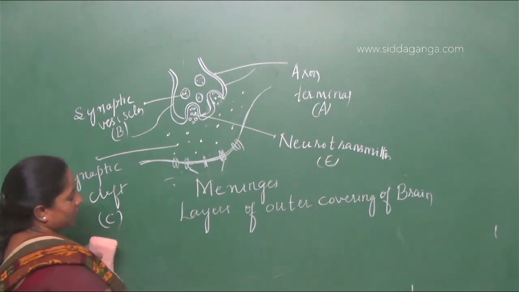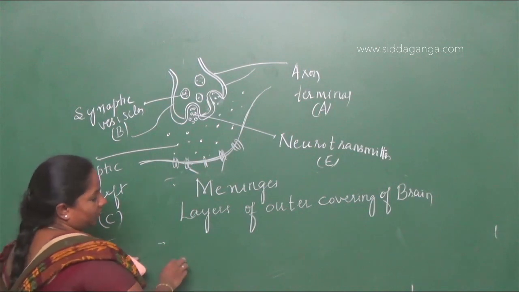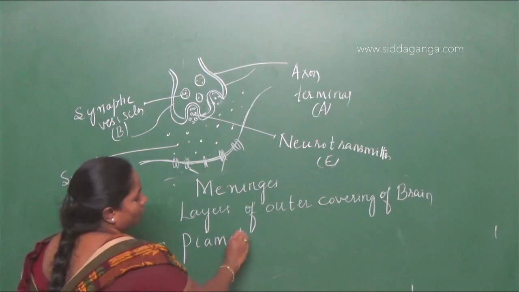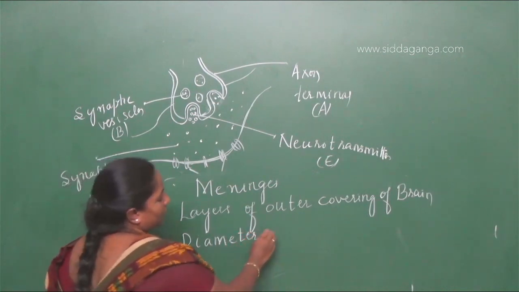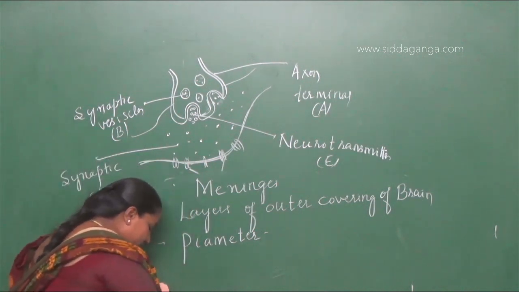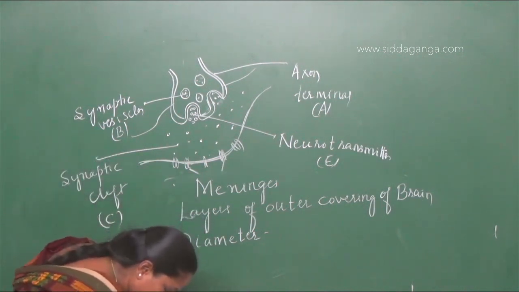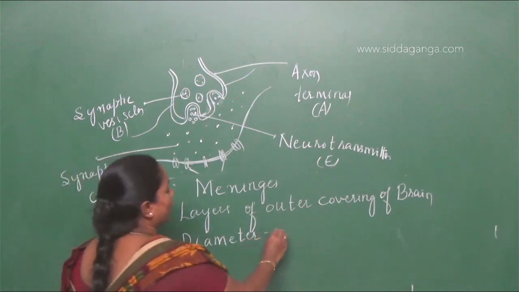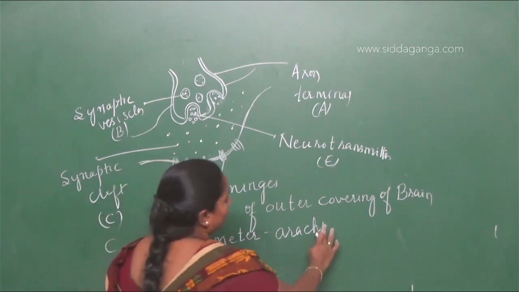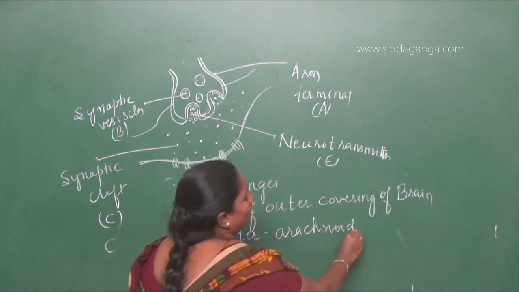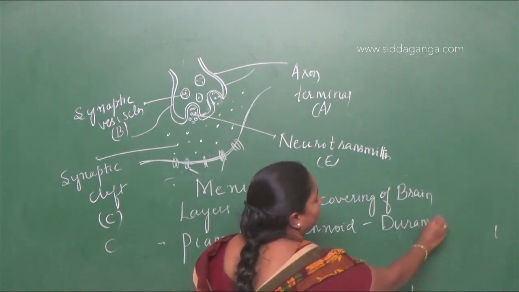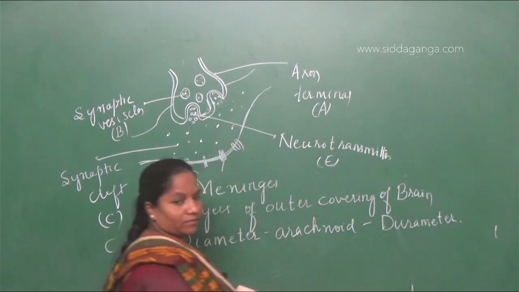The three coverings of the brain, from inner to outer. The first one is the pia mater, the inner layer. The middle is the arachnoid, and the outer is the dura mater. Once again, I'll repeat.